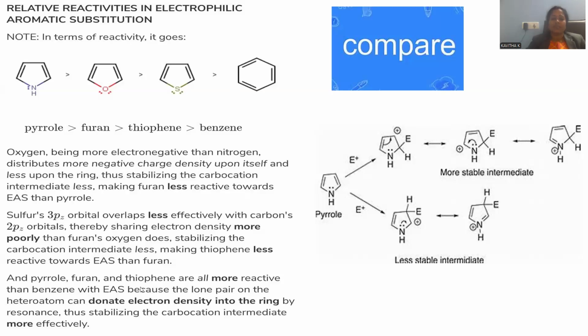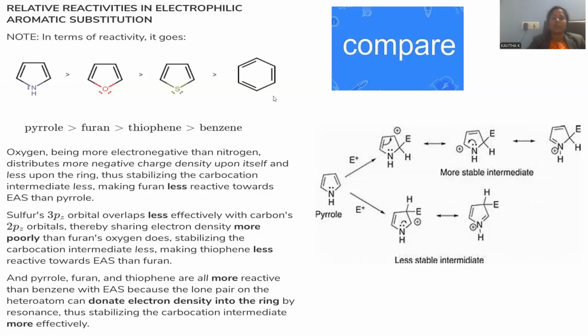And if you go with benzene, it has the least reactivity. For this, there will be two reasons. One is the pi excessive nature of all three heterocyclics: 5 atoms contributing 6 pi electrons, so there is more electron density in comparison to benzene. That's why they are more preferable for electrophilic substitution, because in benzene there are 6 electrons over 6 atoms, so reactivity will be somewhat less. And the second reason is: the more the resonance energy, the more the aromaticity, the least the reactivity, the most the stability. These are the reasons for the least reactivity of benzene.